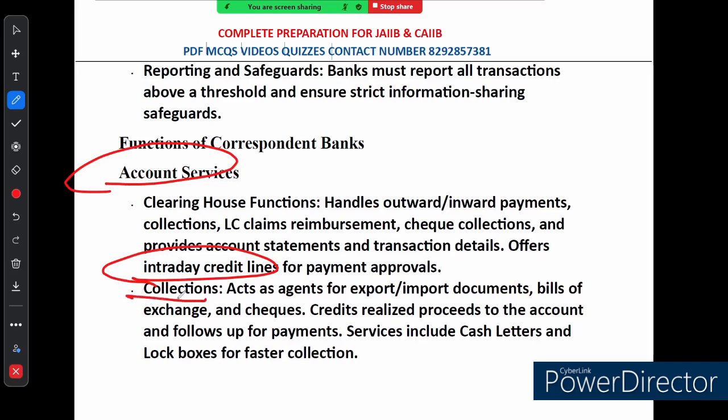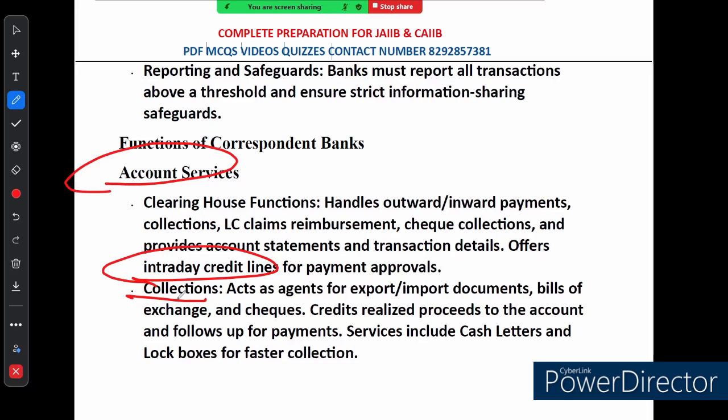The second type of account services we have is collection. So let's talk about the collection. Correspondent bank acts like an agent for handling export and import documents, bills of exchange, checks. They make sure that any money coming in is credited to the right account, and they follow up to make sure payments are made on time.